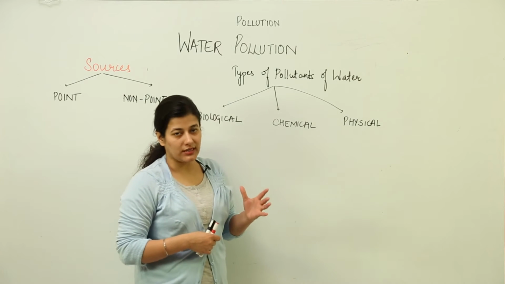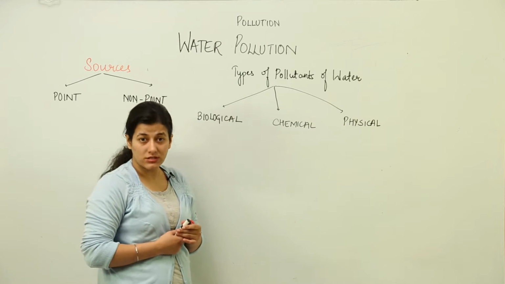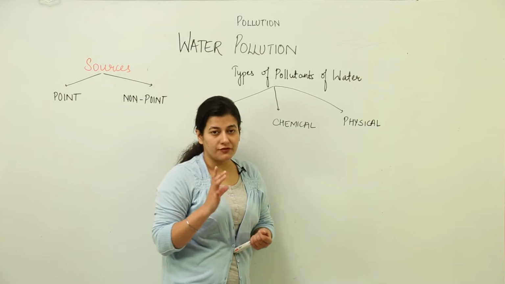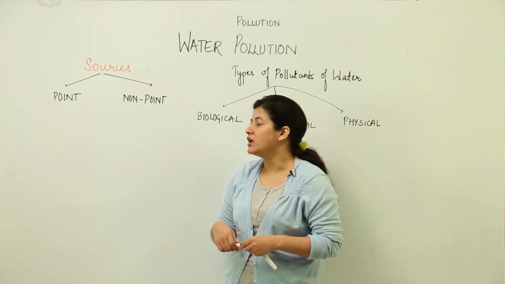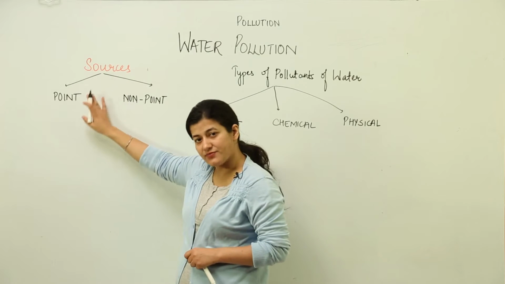So we need to see what water pollution is, what its sources are, what types of pollutants could be added to water, and how water pollution occurs. First of all, we need to know what the sources of water pollution are. We have a classification for that as well. The broader one is that there are two types of sources.